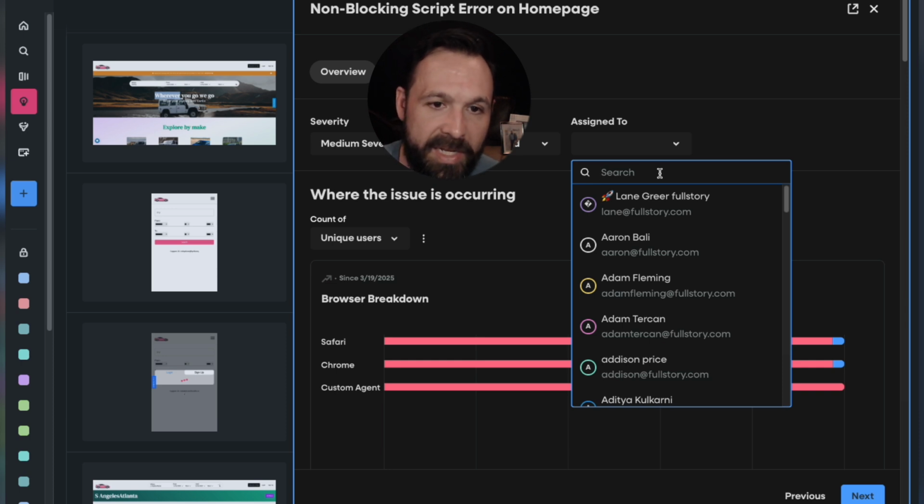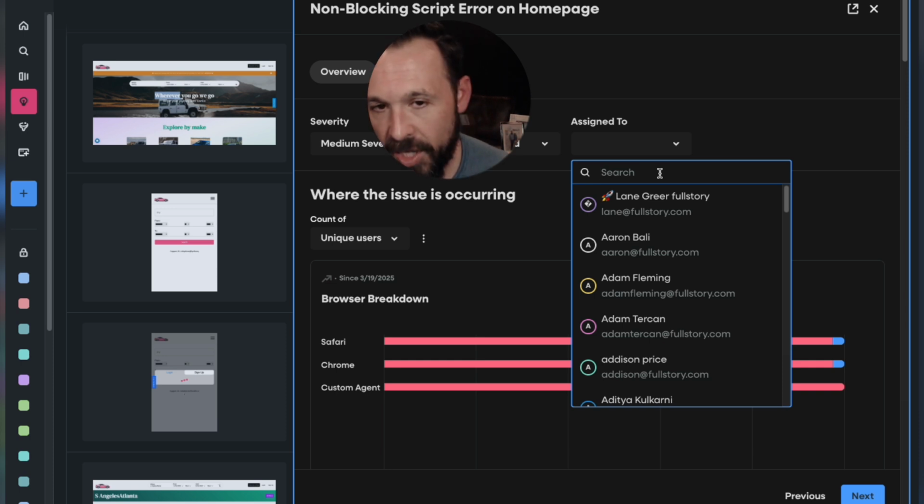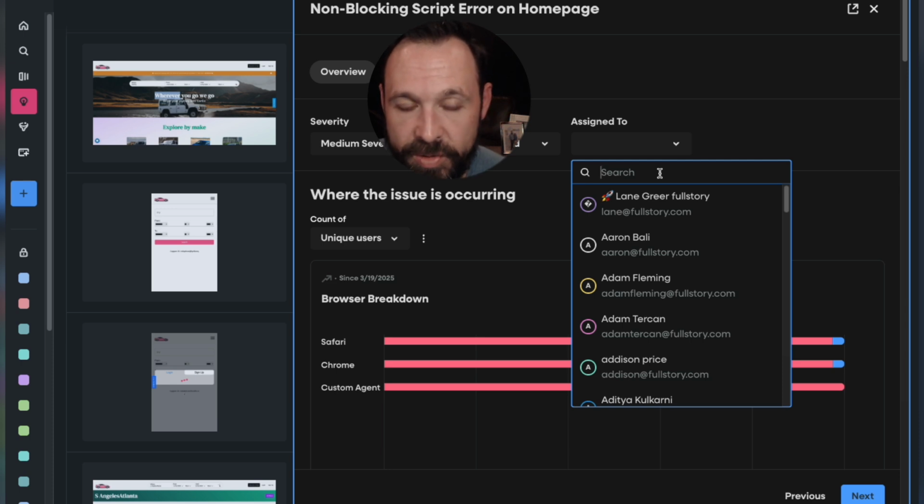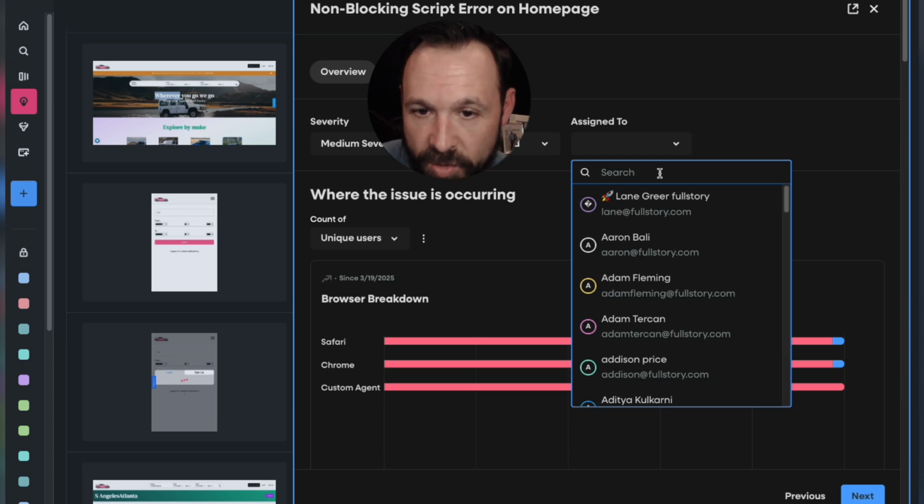The whole idea here is that Fullstory isn't just telling you that things are wrong. We're actually doing 80% of the investigation for you and empowering you to assign a severity and a specific individual to track this down and work on it, and to help you monitor and track closing the loop on fixing issues and improving the experience of your users.